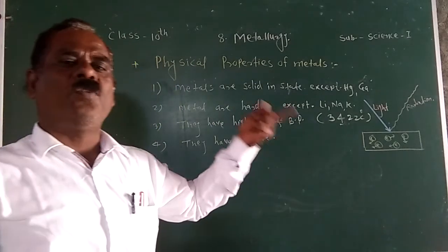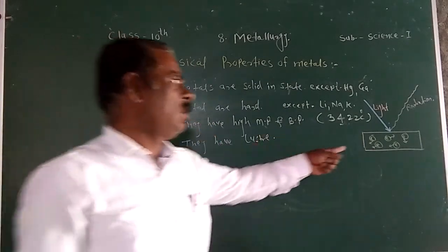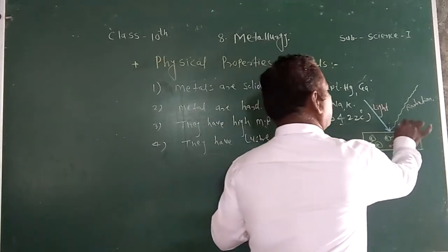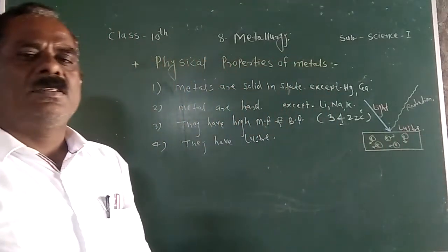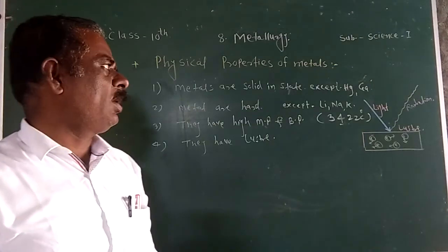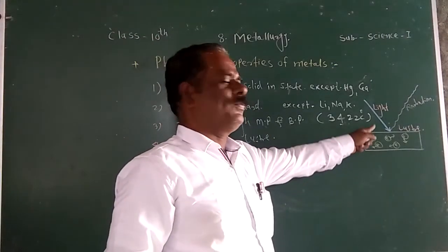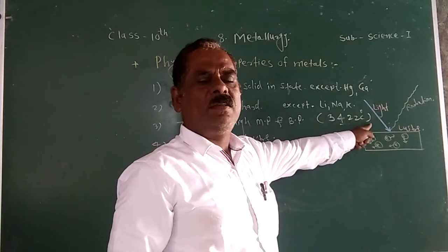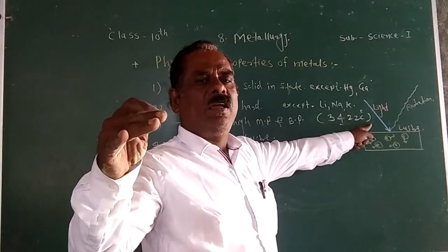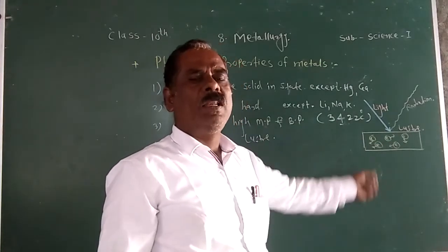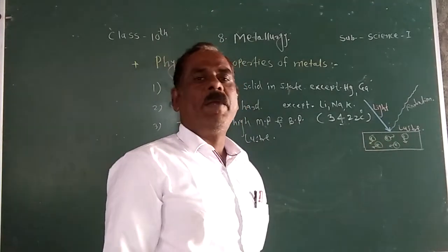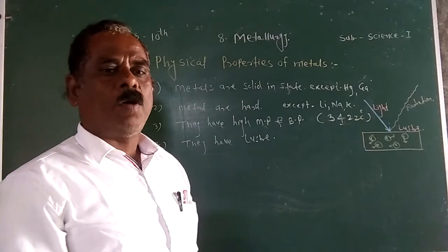These radiated rays fall on our eyes and show the shining or luster. Why does this show the luster? Due to the presence of free electrons, the free electron absorbs the energy from this light and goes into an excited state and emits the absorbed energy in the form of radiation. This property is called luster, or due to this reason metal shows the luster property.